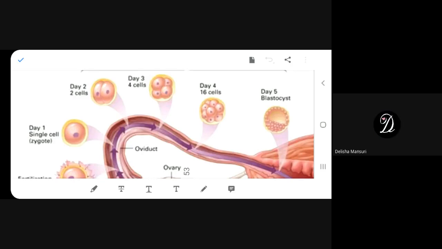Binary fission. Yes. So amoeba reproduces by binary fission. You should understand all these things, please.